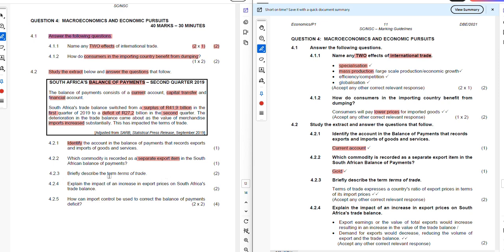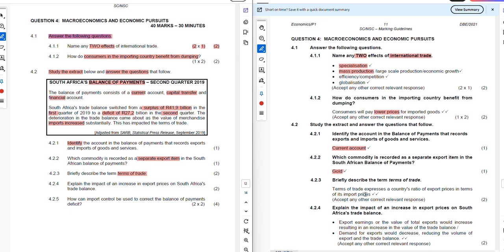4.2.3: briefly describe the terms of trade. Again, candidates, when you need to describe something, it has to be something that you learned in class and you recall from the classroom. It will not be something that you see in extracts, but it's something that is relevant and in line with the information provided in the extract. Now let us look at what we have in the solution.